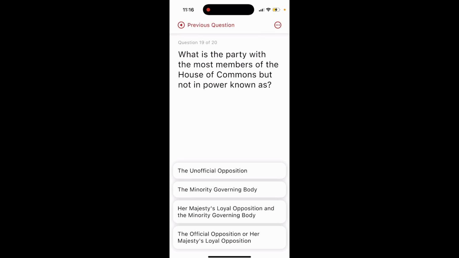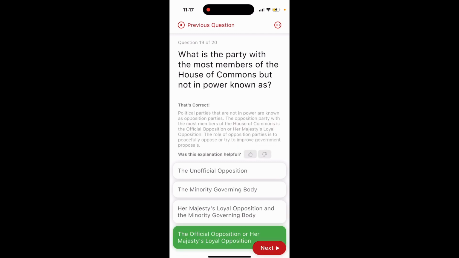Question 19. What is the party with the most members of the House of Commons but not in power known as? Option 1, the unofficial opposition. Option 2, the minority governing body. Option 3, Her Majesty's loyal opposition and the minority governing body. Option 4, the official opposition or Her Majesty's loyal opposition. The answer is option number 4, the official opposition or Her Majesty's loyal opposition.